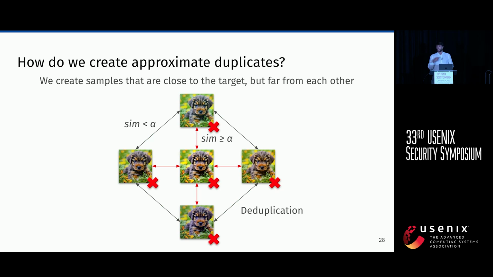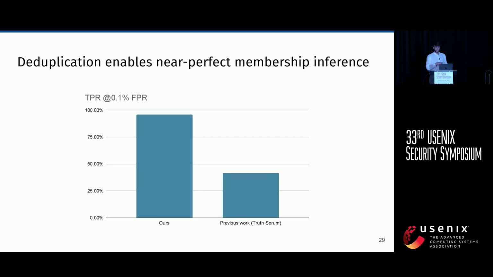However, if the target is in the training set, then we create this kind of cluster of duplicates, and then either all or all but one of the samples in the cluster are going to be deleted. And this creates a scenario that is similar to the one earlier, just more realistic and a bit more complex and interesting. And we show that this actually works really well.